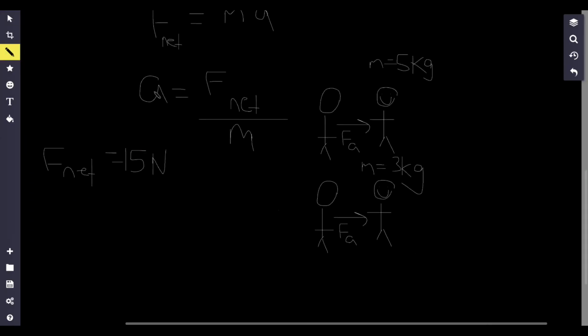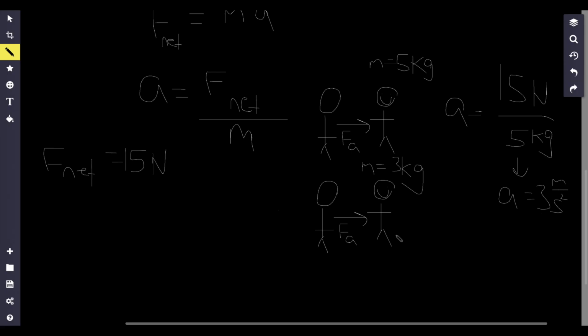All right. So I know that acceleration is equal to F net divided by m. So A is equal to the net force, 15 newtons. This way, let's just say to the right, which I'll define as positive direction, and then I'll just divide that by the mass of the person, which in this case is 5 kilograms. So acceleration is equal to 3 meters per second squared, because that is the unit for acceleration. So don't forget your units.